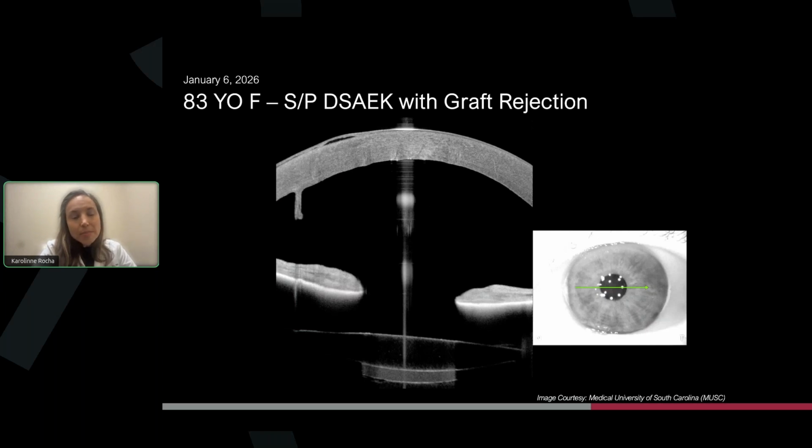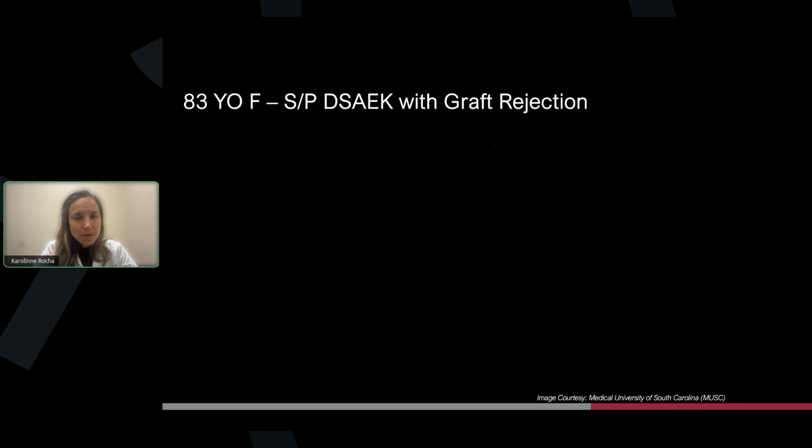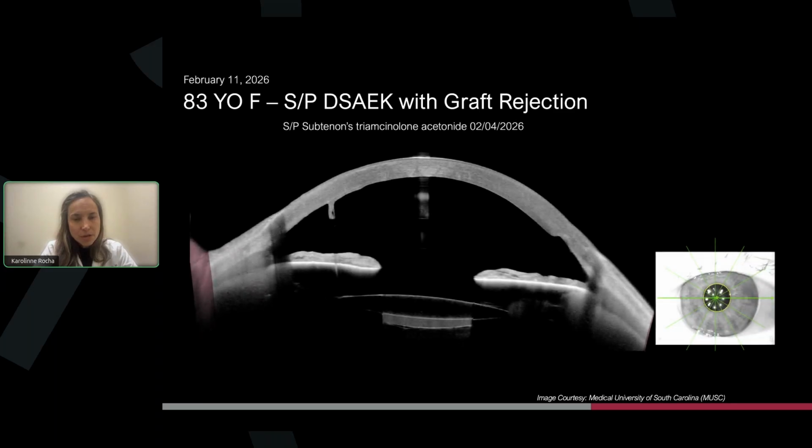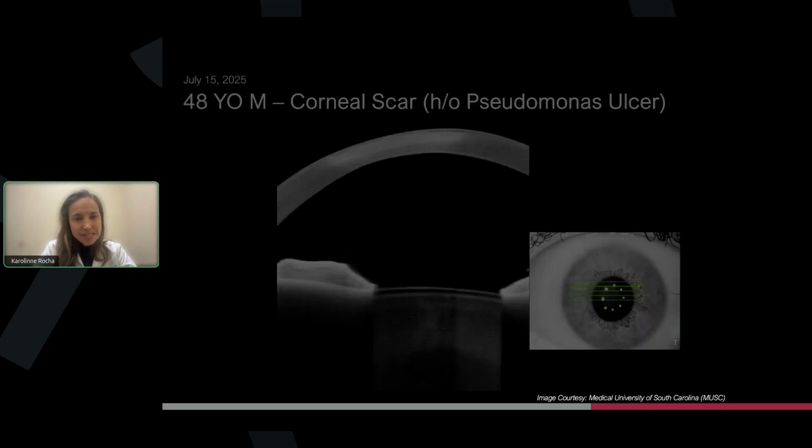So this is a patient that had a history of a DSEK and had a rejection of the cornea. As you can see here, patient has bullous keratopathy and corneal edema, and we treated with steroids, subtenon's steroid injections, and she comes back. Vision is much better, and we can see the improvement. And this is also helpful even to show the patients, right? They understand how they are improving, how the treatment is working for them. It's again very easy to show the patients.